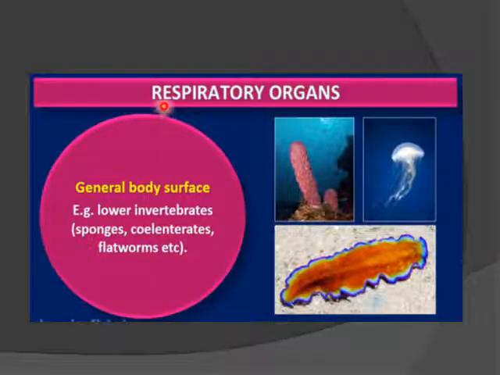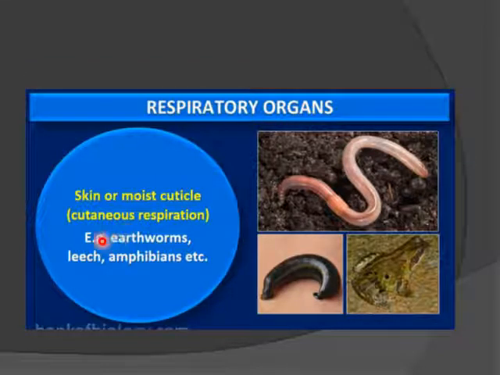So every living organism has specific respiratory organs. For example, lower invertebrates like sponges, coelenterates and flatworms have the general body surface as the respiratory organ through which the exchange of gases takes place. Animals like earthworm, leech, and the amphibians, which live both in water and on land, respire through the skin or moist cuticle, and the name of that respiration is cutaneous respiration.